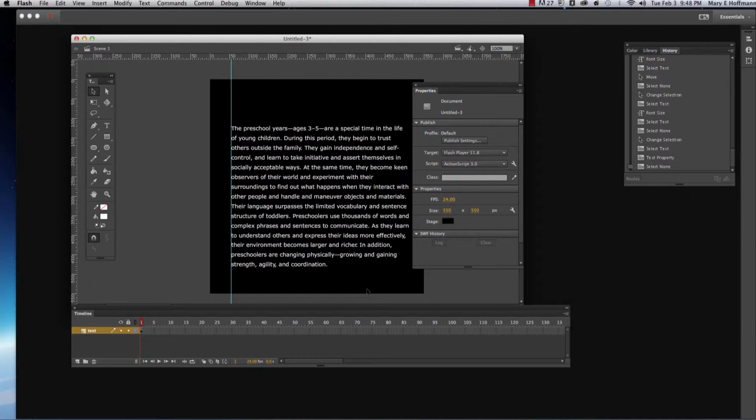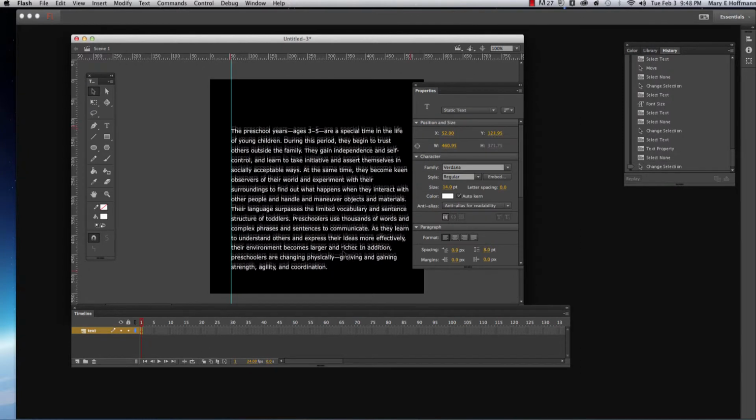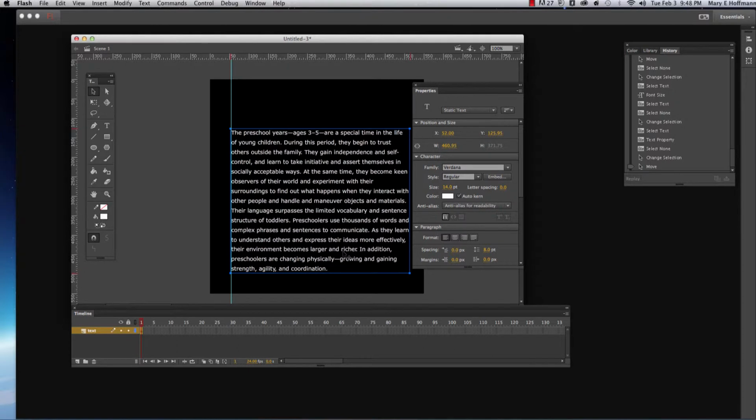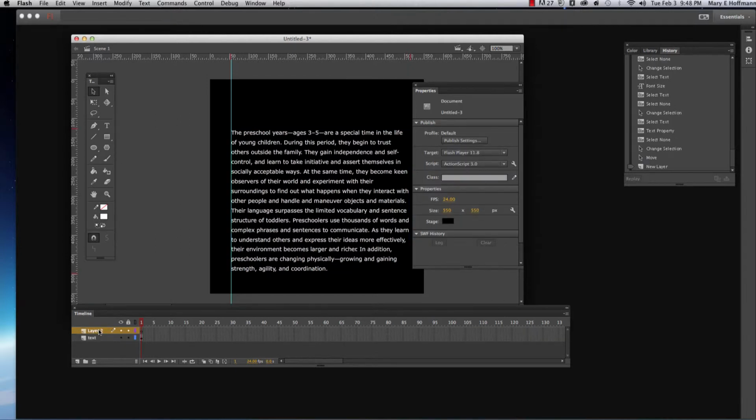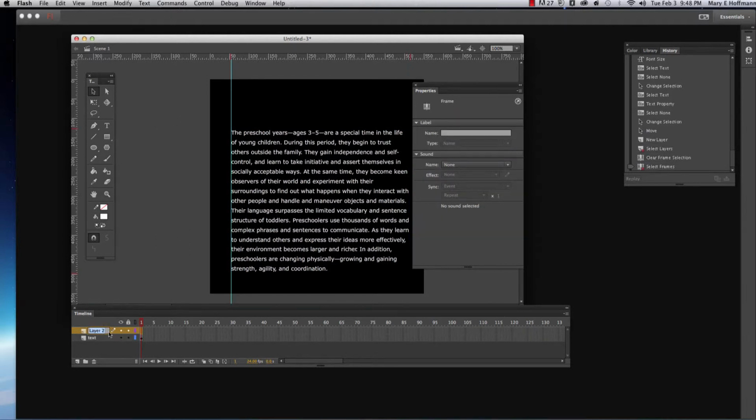Now, as far as tracking goes, tracking is the space between your characters. I would never use any tracking in my body copy because it just doesn't look right. Your body copy is all set and ready to go just the way it is. It's measured perfectly. It just reads really nice. But if I want to, I'm going to put another layer in my timeline, and I'm going to call this my heading.